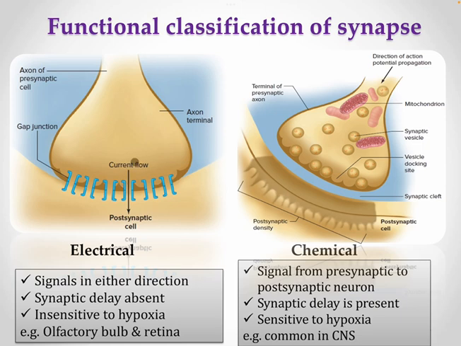This type of synapse can transmit signals in either direction, from the presynaptic neuron to the postsynaptic neuron, or from the postsynaptic neuron to the presynaptic neuron. There is no synaptic delay, and this type of electrical synapse is insensitive to hypoxia.